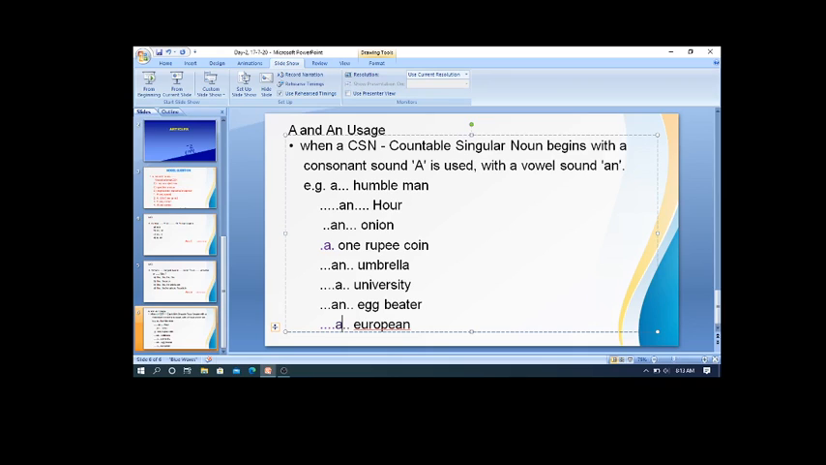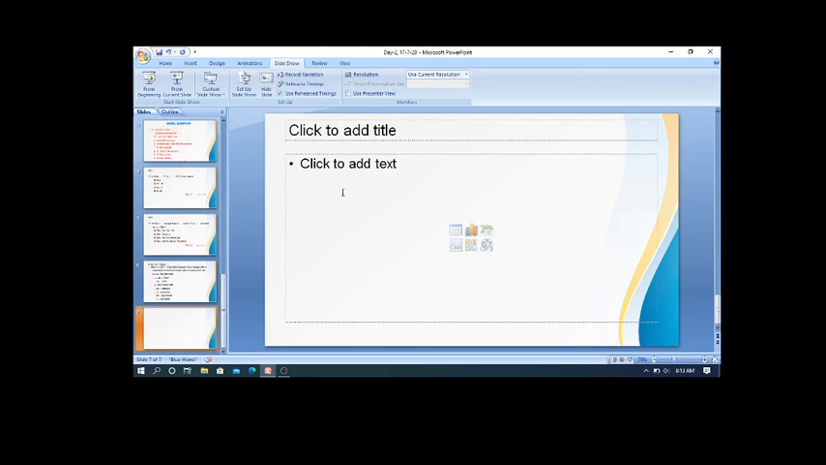Now let's move on to the next item, that is when and where we use article the. Now please note down the usage of article the. The first usage is, now first I would like to give you an example and then I'll tell you the rule.